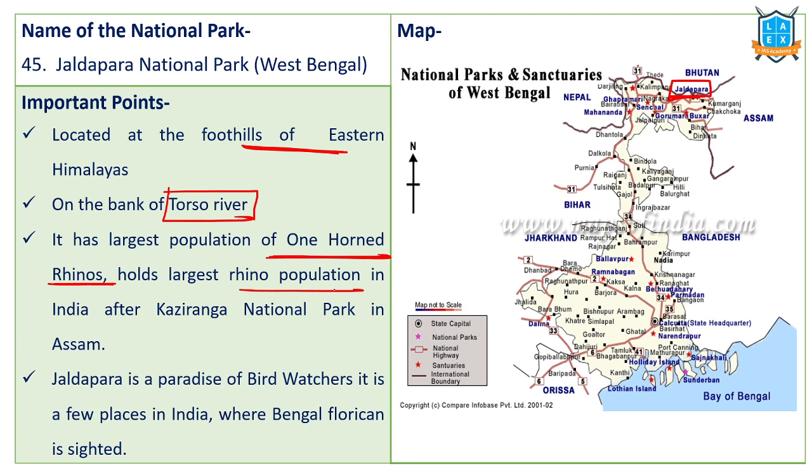So it has the largest rhino population after Kaziranga National Park. Jaldapara is called the paradise of bird watchers because of the river, and it consists of many bird species. That's why it's considered the paradise of bird watchers. Jaldapara, West Bengal, again the north side of West Bengal near Buxa.